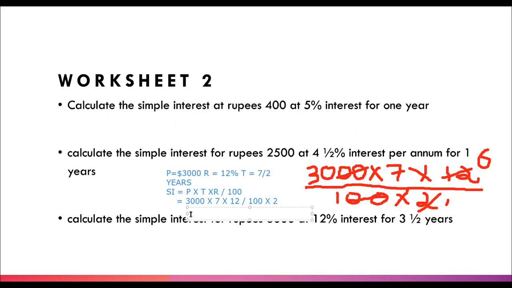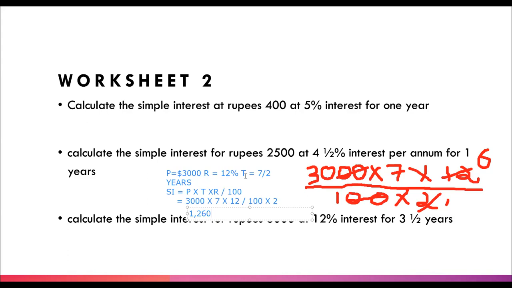Anyone got the answer? Give me answer fast. I'm waiting in the comment section. Perfect, Sharan. The answer is 1260.